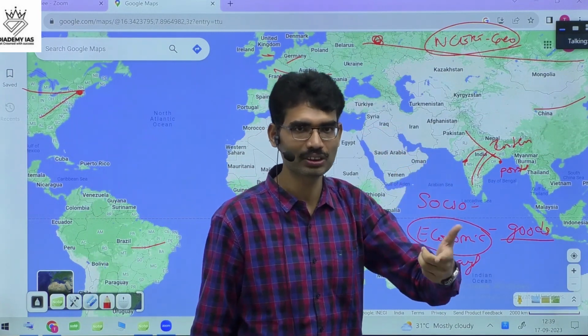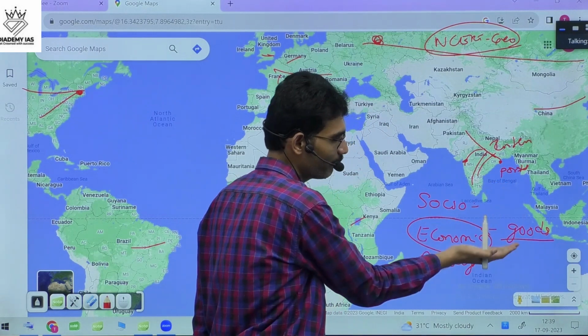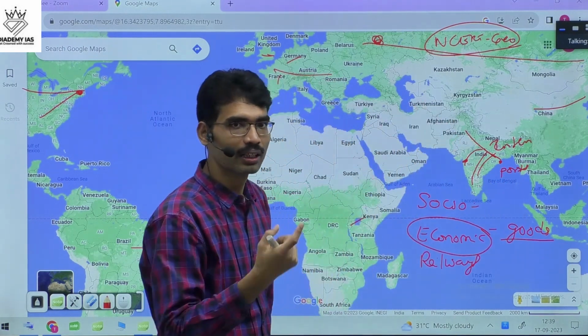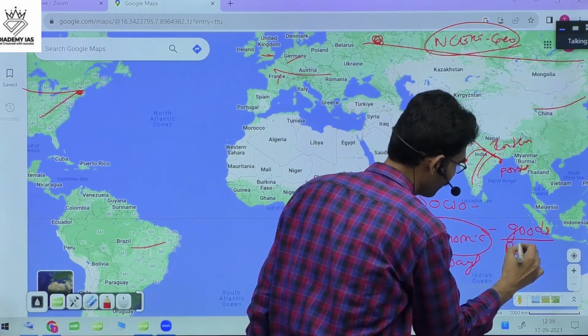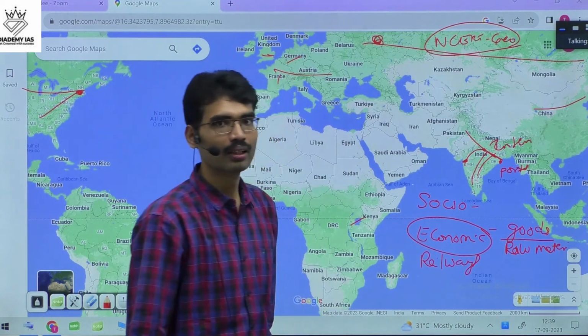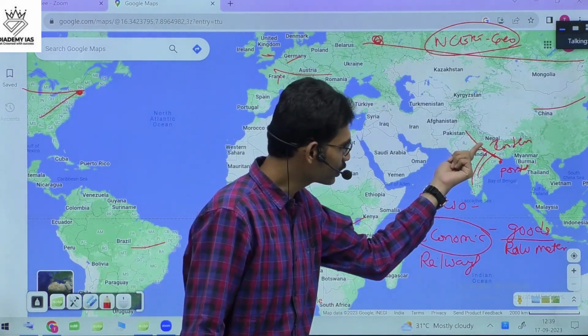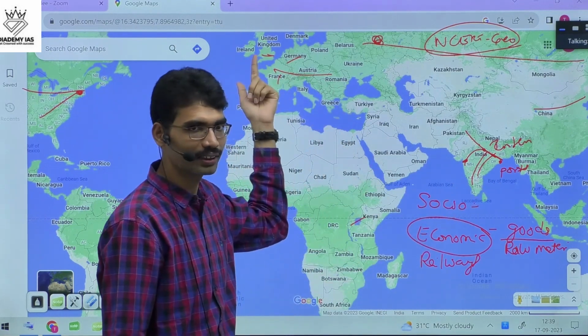Only the country name will change, but the impact remains the same. Ports, economic impact, goods can be transported. From the interior, raw materials can be exported. When it comes to India, raw materials were exported to ports and from ports to other countries.